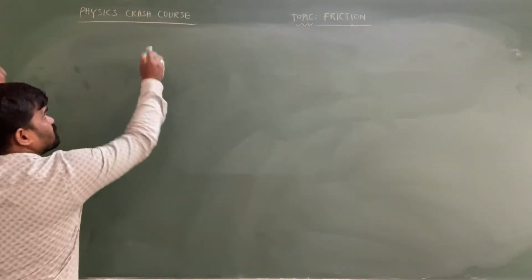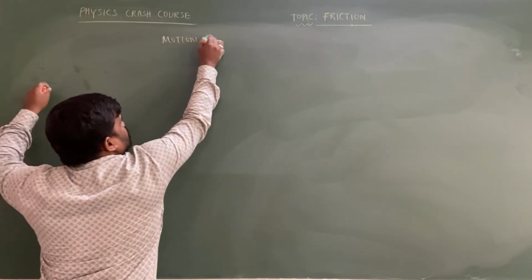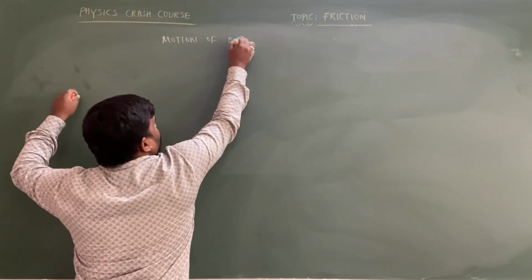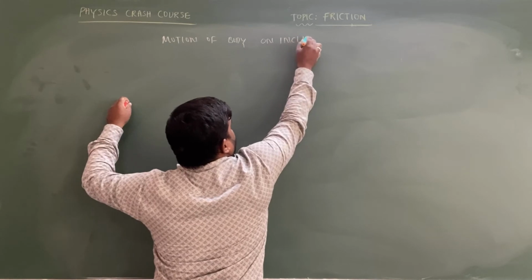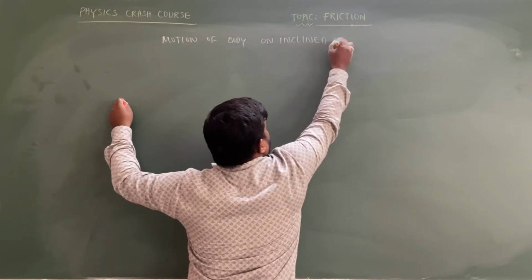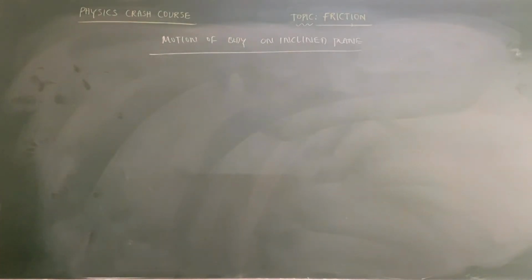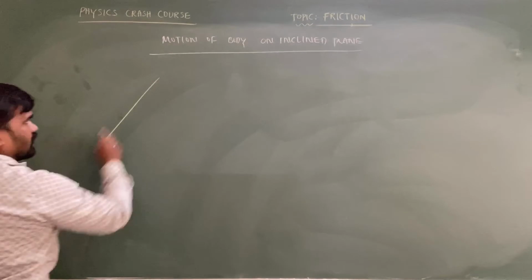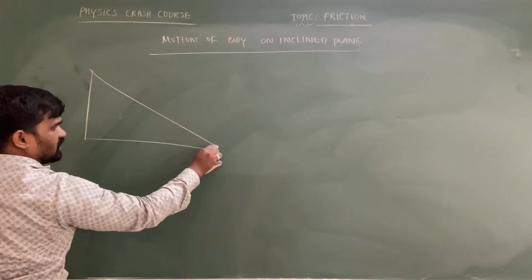Now we are going to discuss motion of a body on an inclined plane. Important points connected to this one, very simple and important. Let's consider there is an inclined plane, and our angle of inclination is theta.